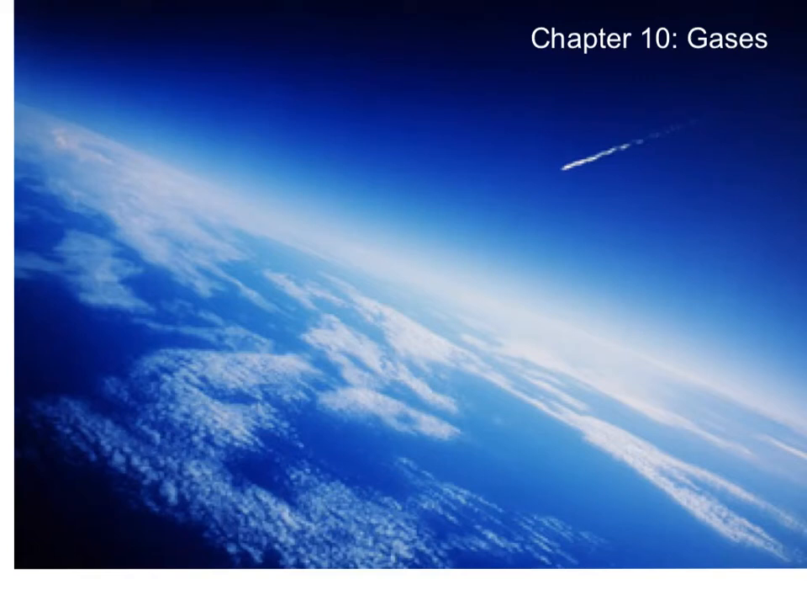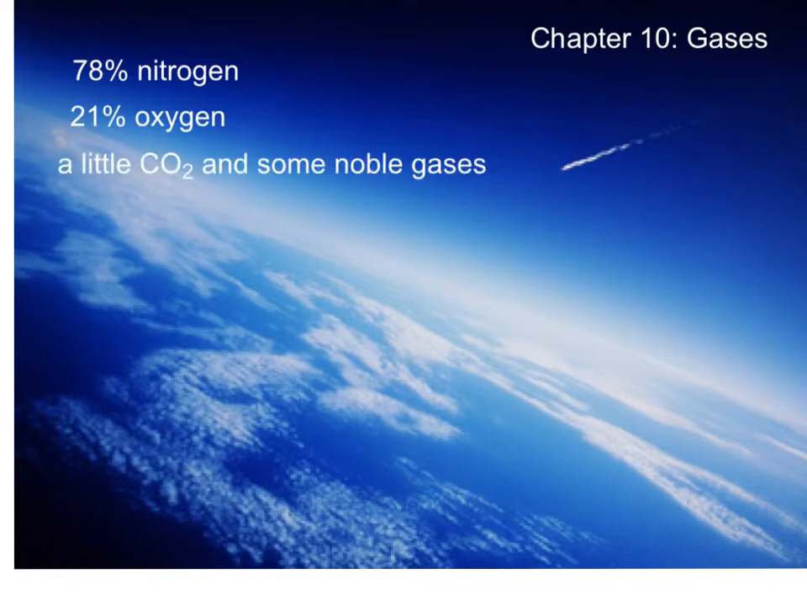Our atmosphere is composed of around 78% nitrogen, 21% oxygen, and a few trace gases. Oxygen and nitrogen have very different properties, but in a mixture they behave as a single entity. In this chapter, we'll explore the behavior of gases.